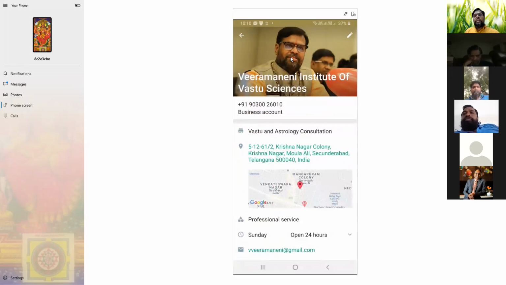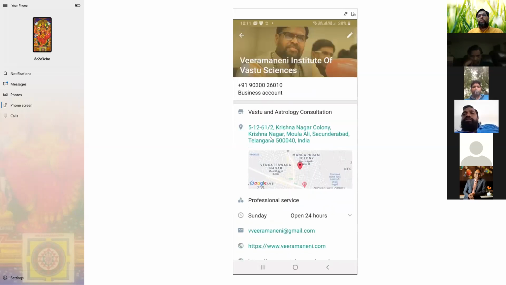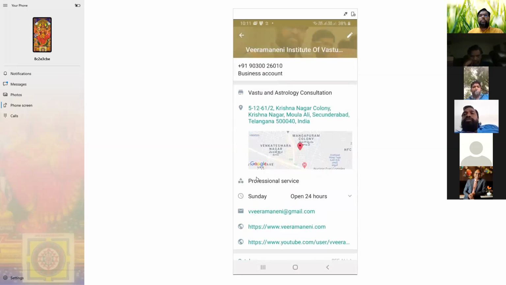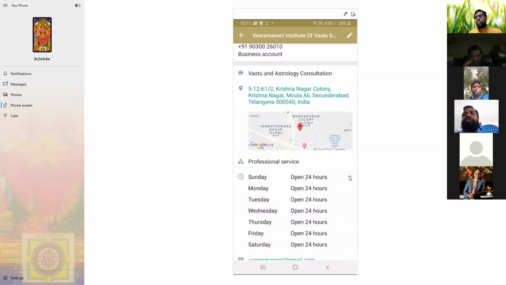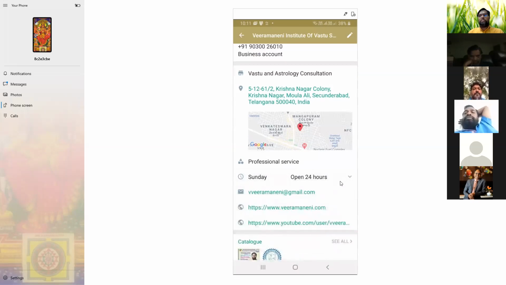Open the business profile. Give your company name. What are your products and services? Give your company name in this edit button. And give your home address. It asks for the location. Give the location of your office, and you can give the professional services. Then it will ask what your timings are, for office or shop, and what the services are. I give open 24 hours. You have the option for every day: Monday how many hours you work, Tuesday how many hours you work, everything. Use the hours button, then change your timing if you want.